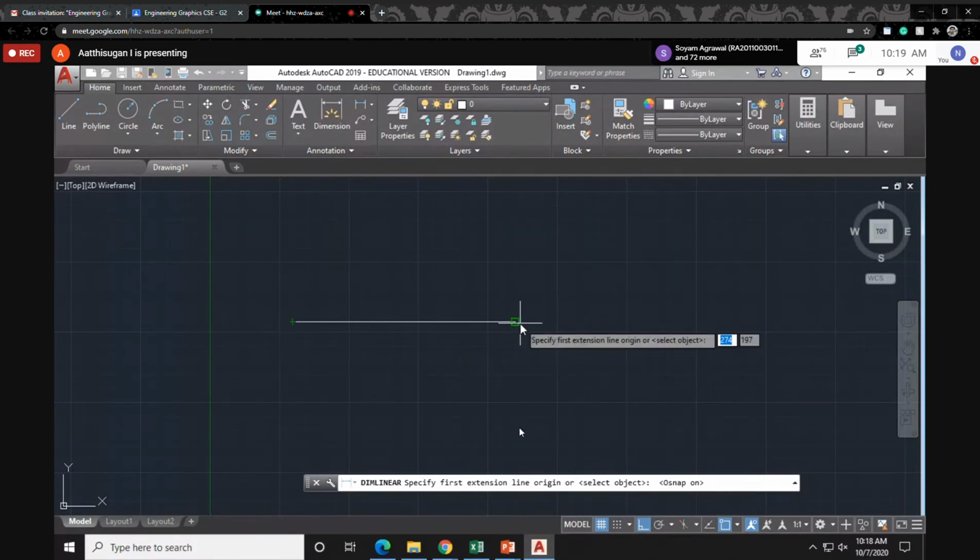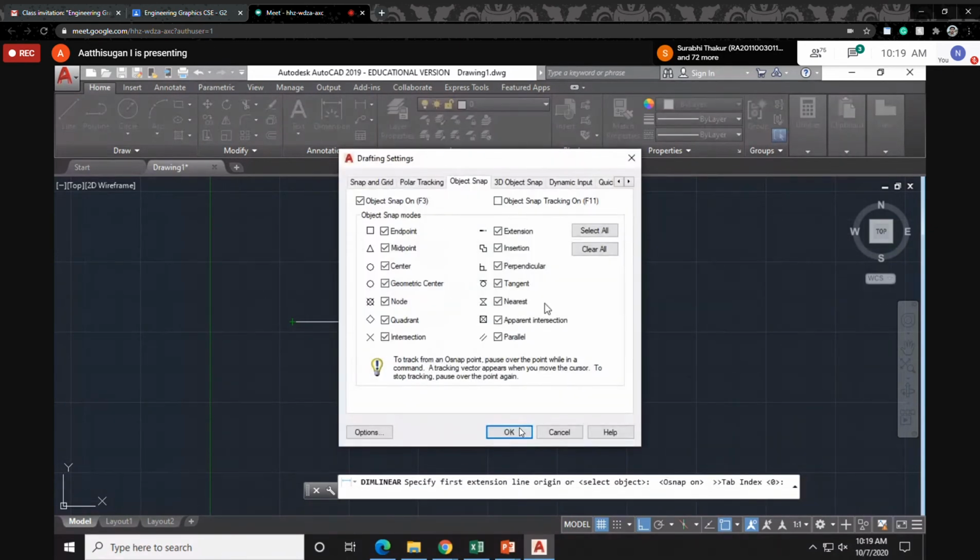Suppose you are getting confused, then whatever you want, just go to snap settings. I enable all the things, but whatever you want, say only end point, mid point and center point, just enable those three and you can disable the remaining. But if I enable all the things, that is also better.